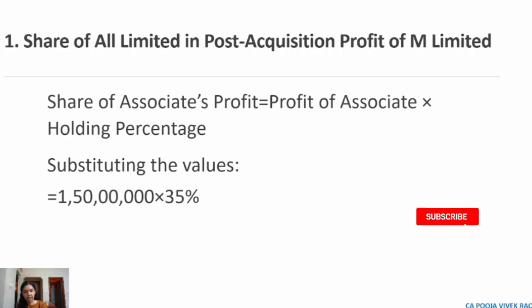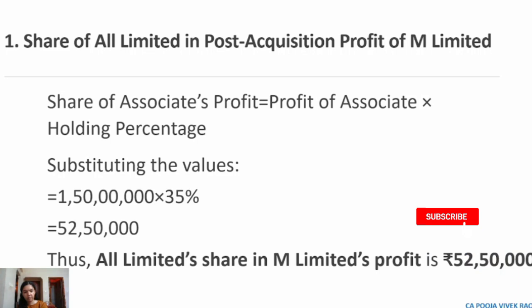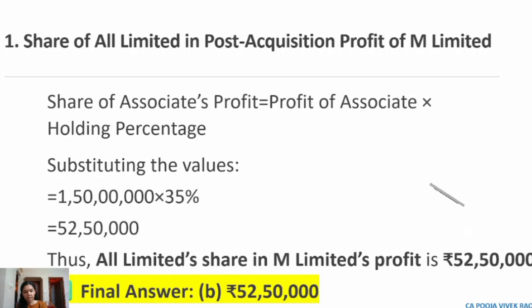So 1 crore 50 lakhs into 35% gives 52 lakhs 50,000. Hence the share of All Limited in post-acquisition profit of M Limited is rupees 52 lakhs 50,000. So the answer for this is B, rupees 52 lakhs 50,000.